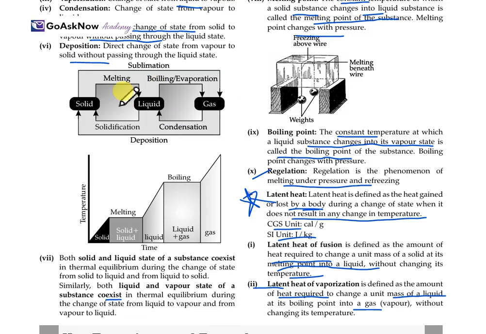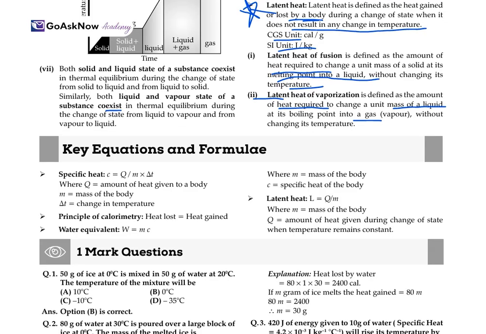So this is how it works when the state changes from solid to liquid, or from liquid to gas, or from gas to solid. Boiling point, sublimation, deposition, condensation, melting point, and so on. From this, we have included a few key formulas and equations.